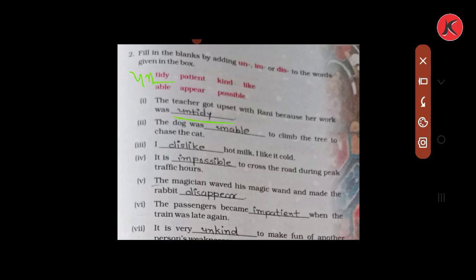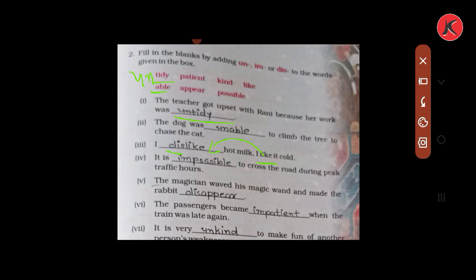Second, the dog was blank to climb the tree to chase the cat. So here able is given. We have added un at the beginning of this word and fill this blank with unable. Number 3. I blank hot milk. I like it cold. Here like is given. Now we have to write the opposite word of like. So we have added dis and fill this blank with the word dislike.